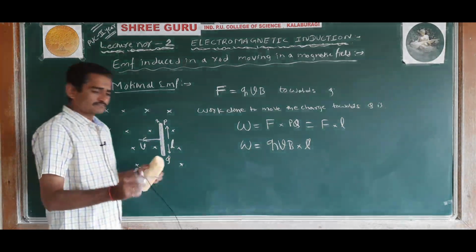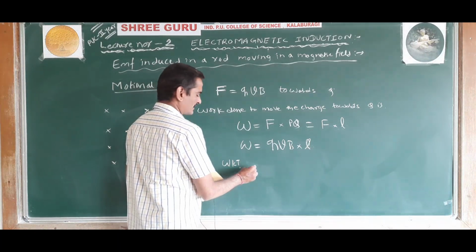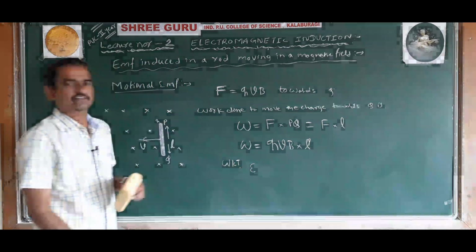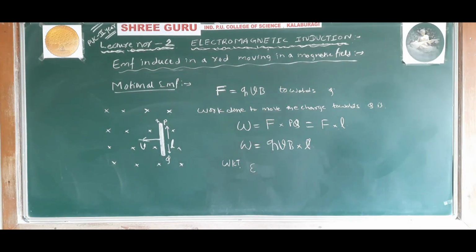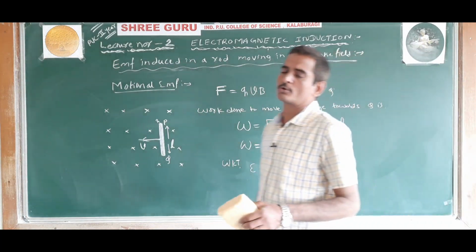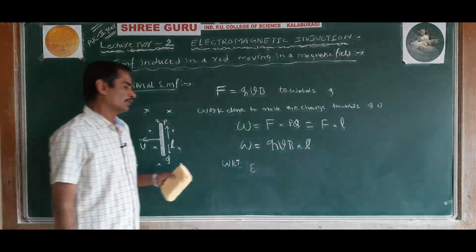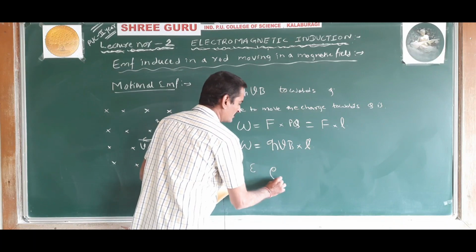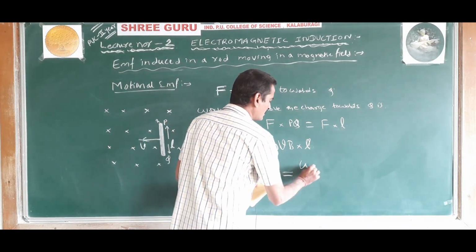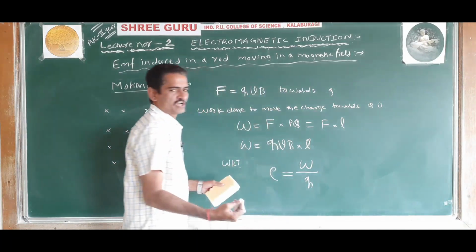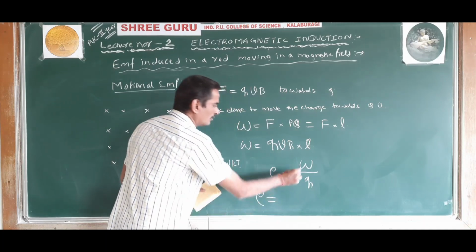Now we know that the EMF, that is electromotive force, is defined as the work done per unit charge. So the induced EMF is given by the work done per unit charge. Therefore EMF E is equal to W